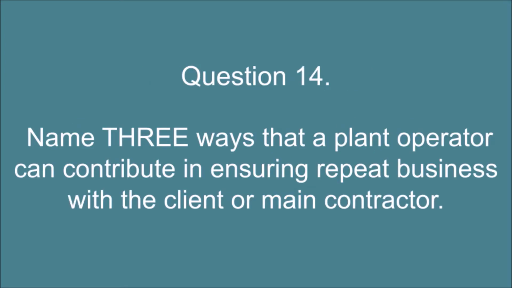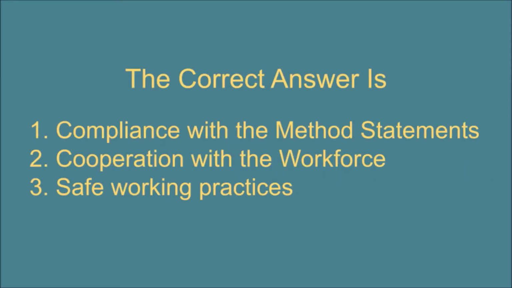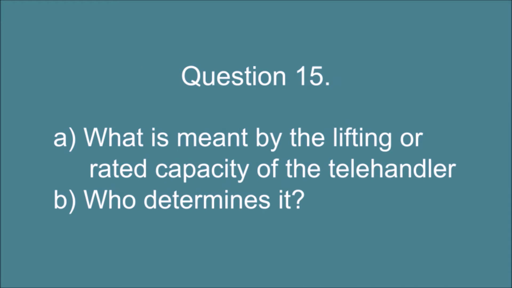Question 14. Name 3 ways that a plant operator can contribute in ensuring repeat business with the client or main contractor. The correct answer is: 1. Compliance with the method statements. 2. Cooperation with the workforce. 3. Safe working practices.